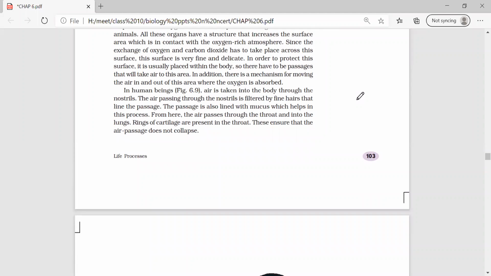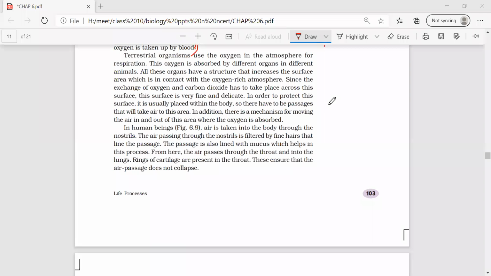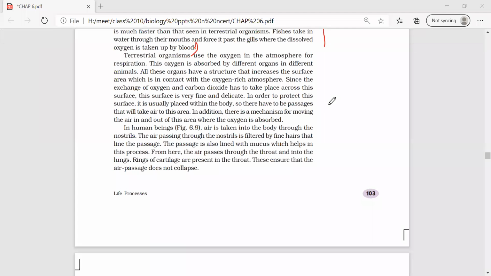Next, who told me yes? Hamsini. Tell me what are the features required for the organ where the exchange of gases takes place?